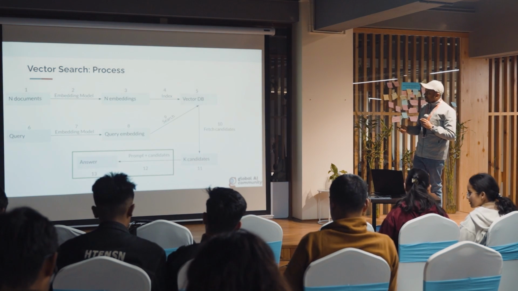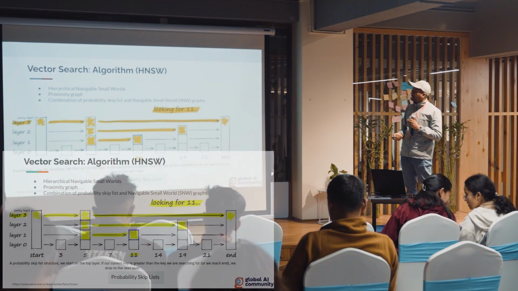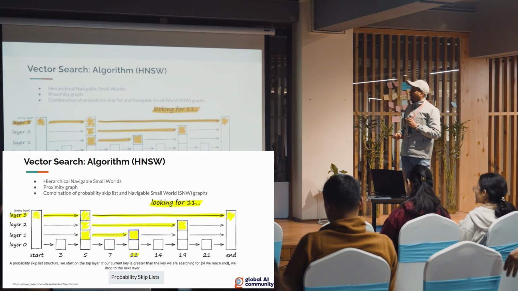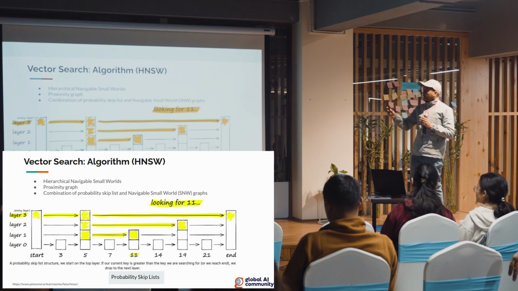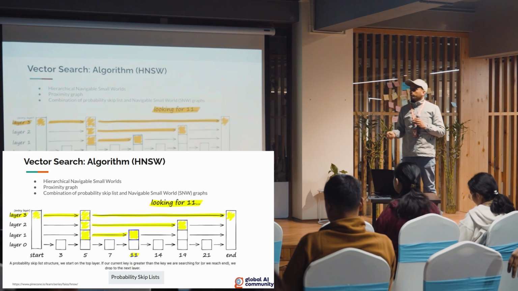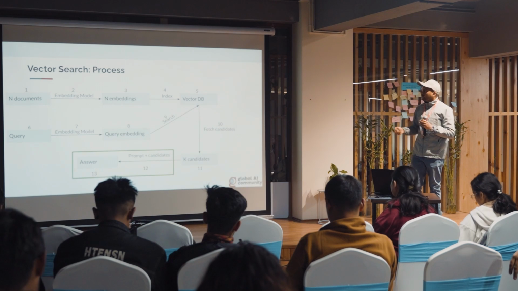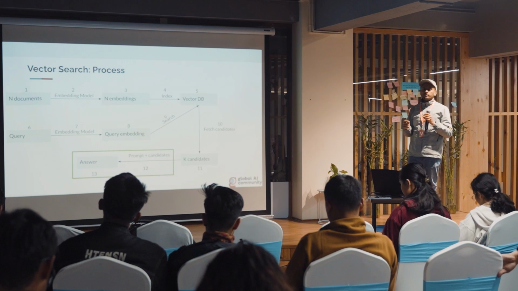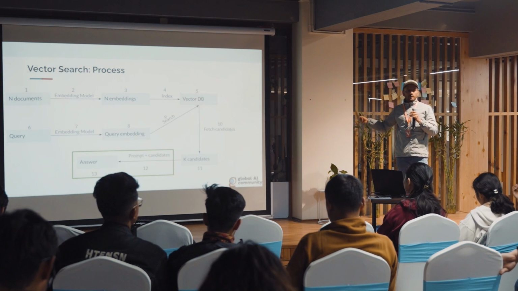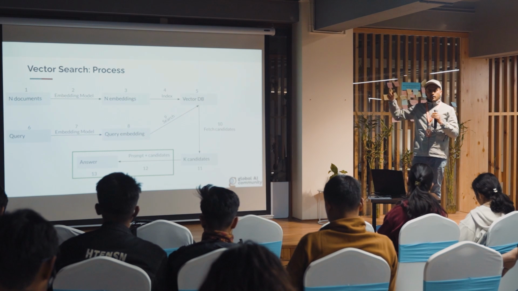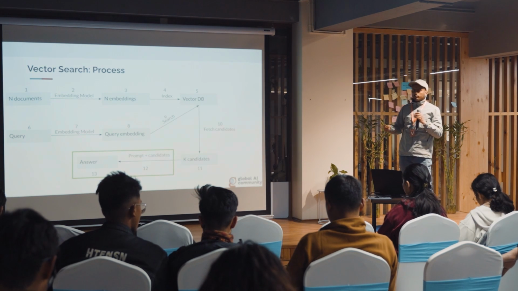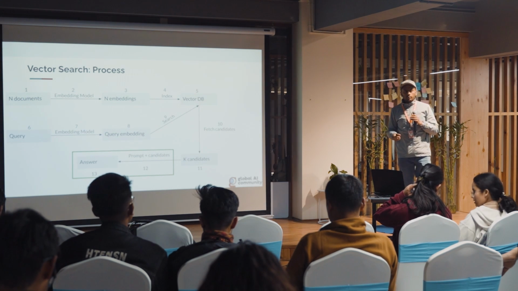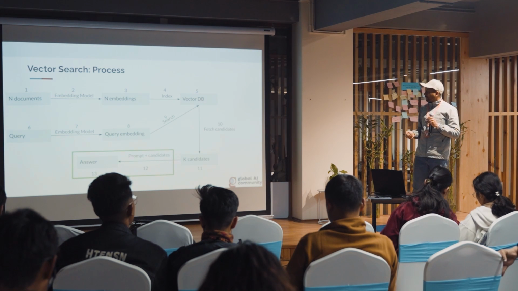Okay, so this is the vector search process. Then there is an algorithm called HNSW, hierarchical navigable small worlds. It is a proximity based graph. Once we have vector DBs, the next step is to compare the query embedding with the vector DBs, right? We might have millions and billions of vectors, and comparing the query with each and every vector serially will consume a lot of time. That might give the results, but from the efficiency point of view, that is not good.